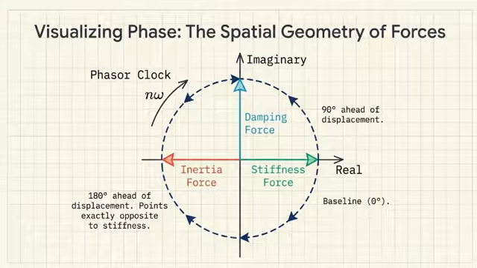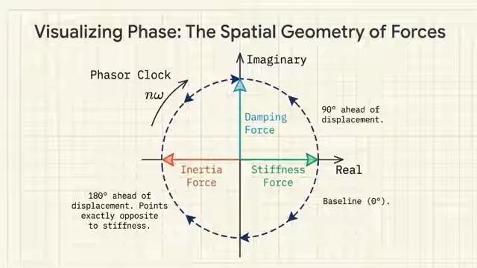Where does stiffness sit on our geometric wheel? Stiffness is tied directly to displacement. Like how far you bend the beam determines how hard it snaps back. Okay, makes sense. So we place this at our baseline, 0 degrees, pointing straight forward to the right. Okay, we have our baseline, pointing right.